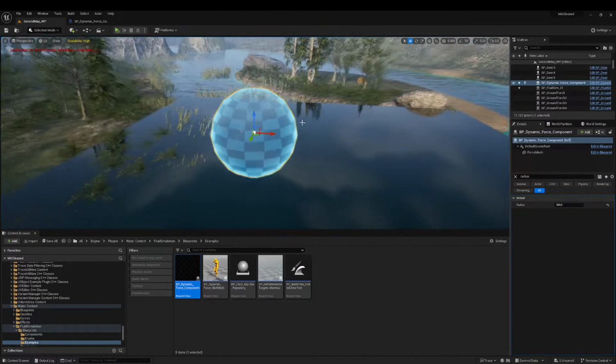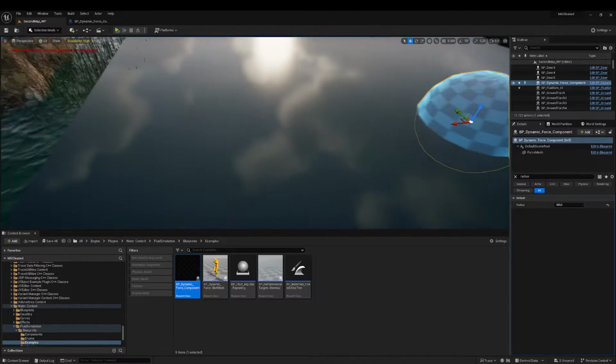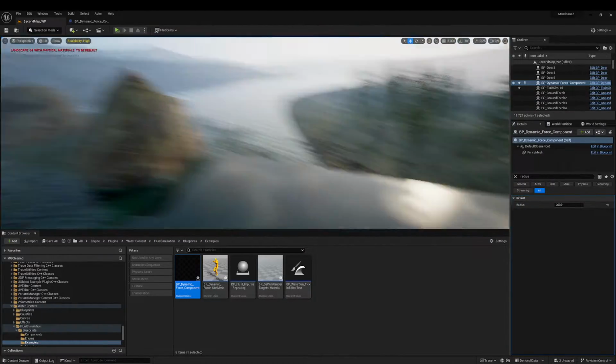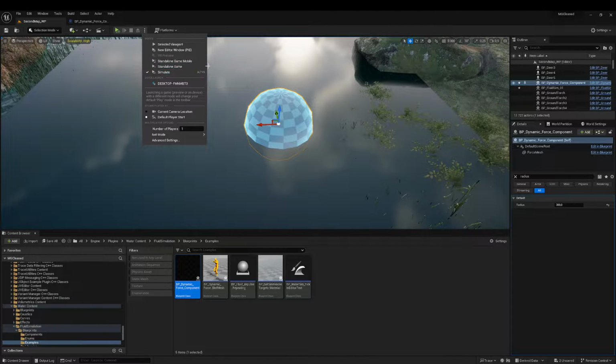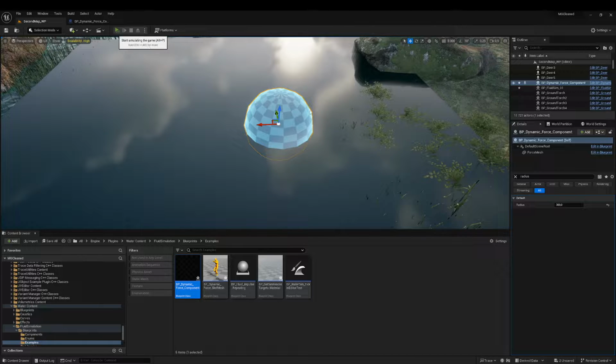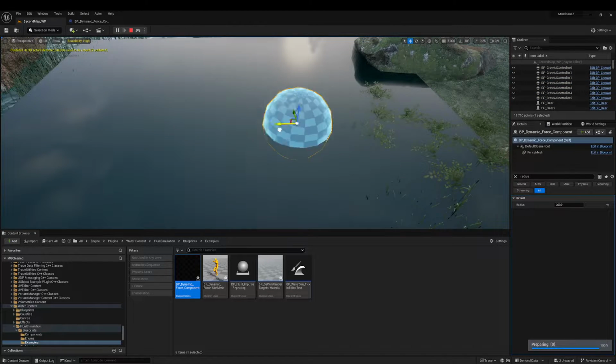Here it is, our force. And now, after simulating, I expect that water simulation will work. So I run the project in simulation mode. And nothing happens.